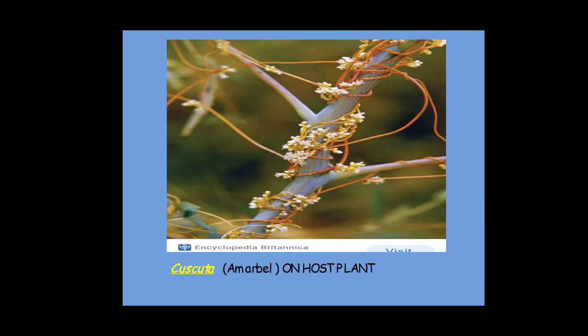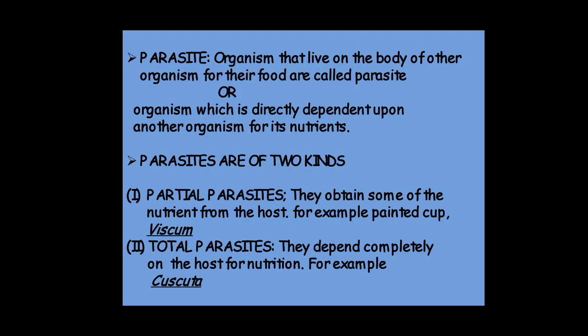So this is the image of Cuscuta, which is called Amarbel. It is wrapping itself on the host plant to get the nutrients. Next one is parasite.